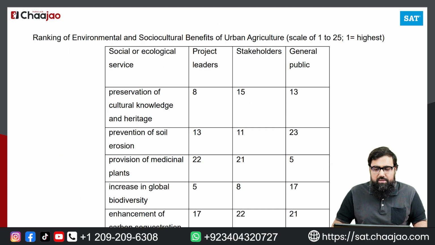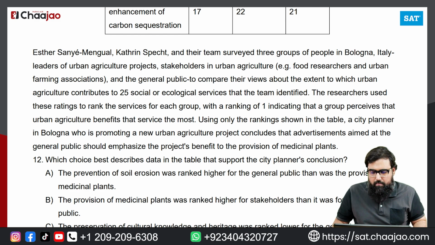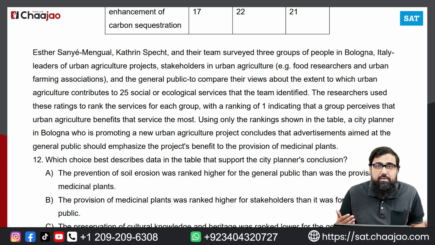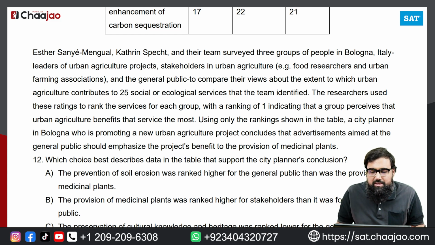Now, the next question is again about quantitative evidence, or command of evidence quantitative. It is a graph question. If we read it, it says Esther Sanya Menguel and Catherine Spekchit and their team surveyed 3 groups of people in Bologna, Italy: leaders of urban agricultural projects, stakeholders in urban agriculture, and the general public, to compare their views about the extent to which urban agriculture contributes to the social and ecological services that the team identified.